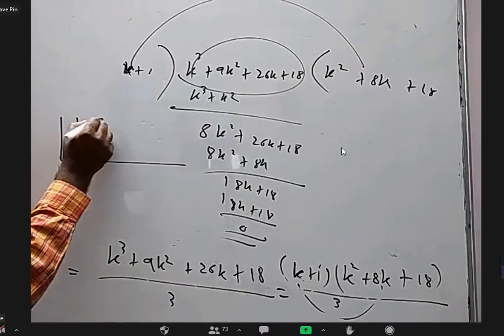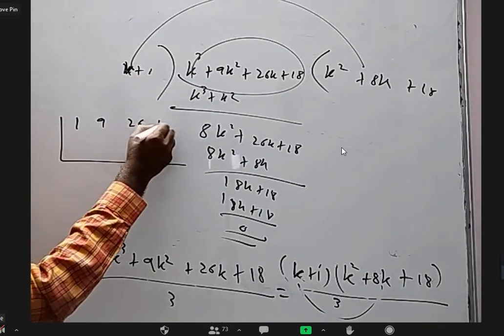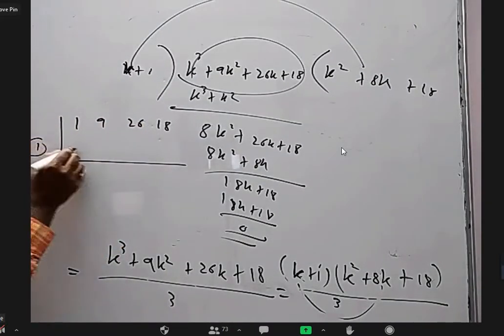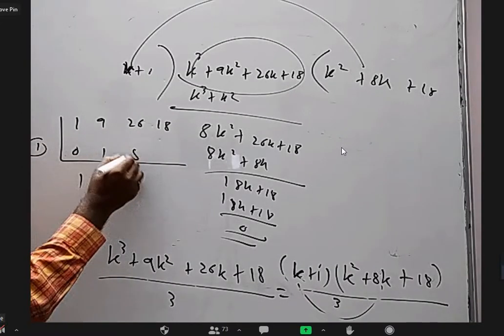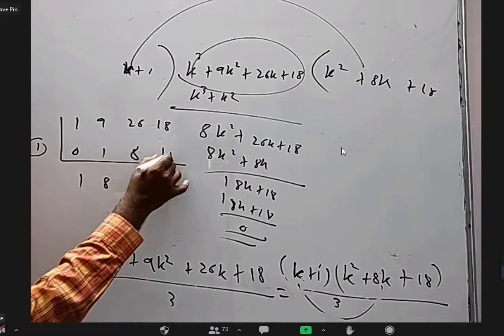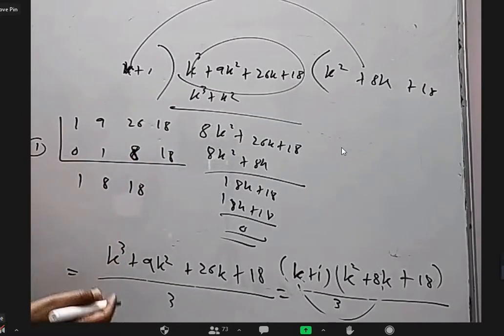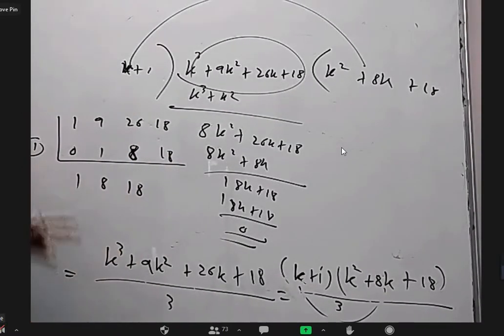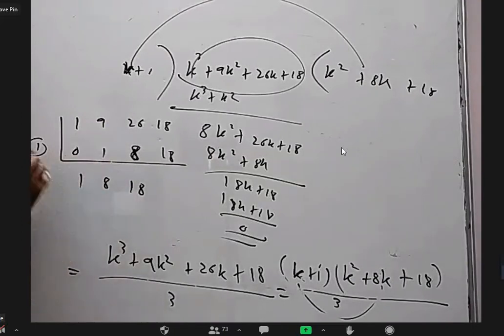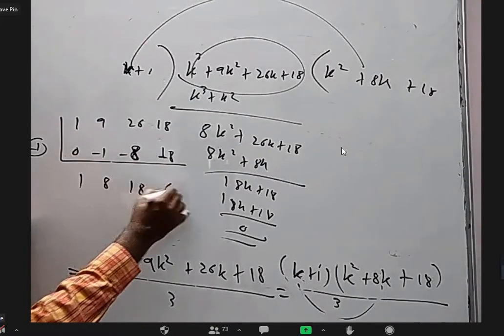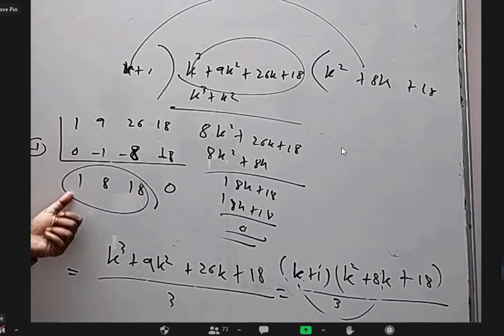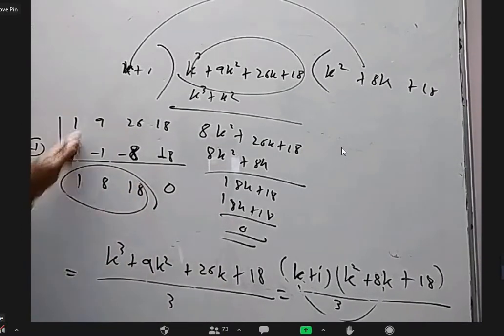You write coefficients 1, 9, 26, 18. Put 1 here, 0 here, you write 1, this 1 here, subtract, you'll write 8. That 8 here, you write 18. Sir, -1 there, because of... Either way, there are 2 ways in synthetic division. If I write 1, you will subtract here. If I write -1, you will add here. That's all. Oh, okay, sir. Then you get x square plus 8x plus 18. It's just a shortcut only.